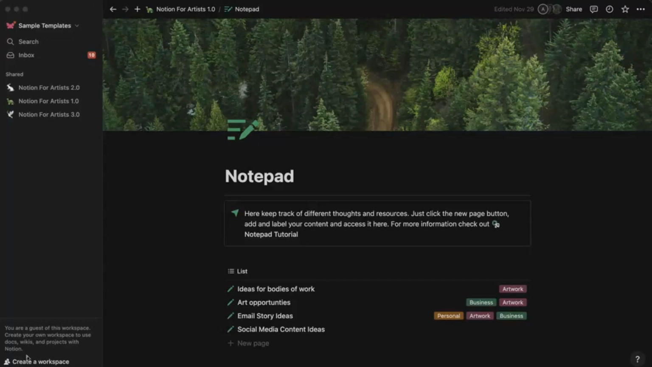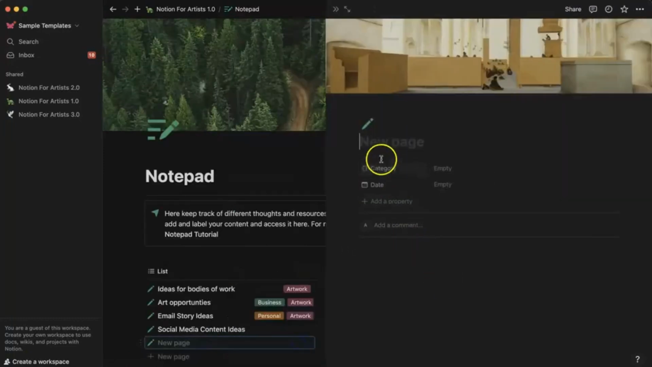Think of this as your go-to resource place, note-taking place, and occasional journal. It's pretty straightforward. You have a new page button, we create a new page, and then put whatever you want on here. Write the name of the information.